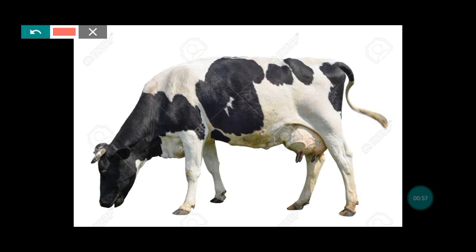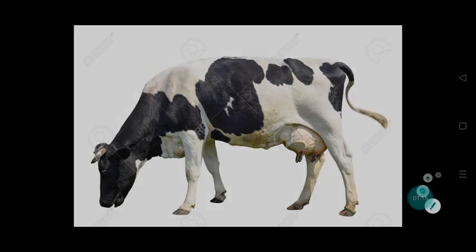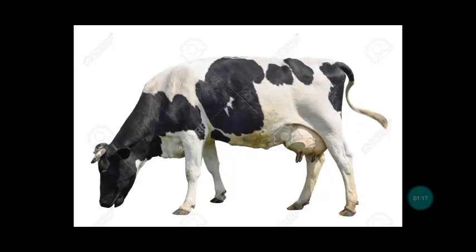First you have to say which kind of animal that is, right? Suppose, see the picture, it's a picture of a cow, and you know cow is a domestic animal, right? Cow is kept at our home, so it's a domestic animal.